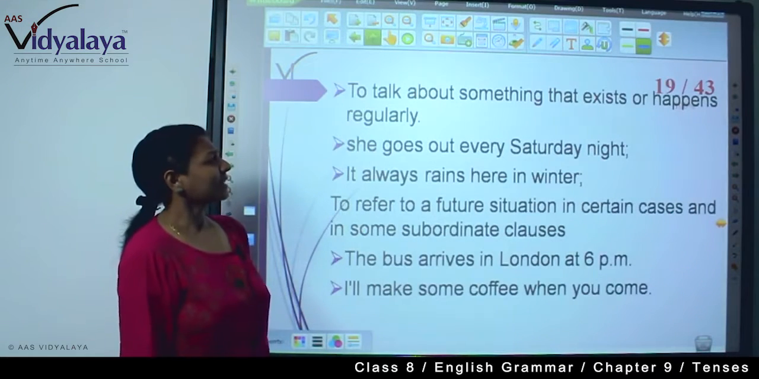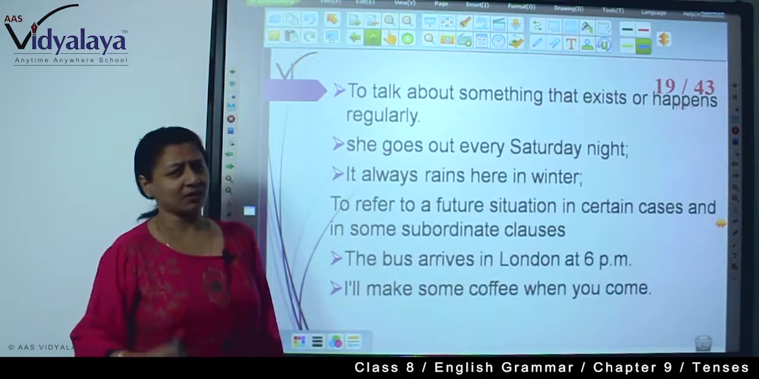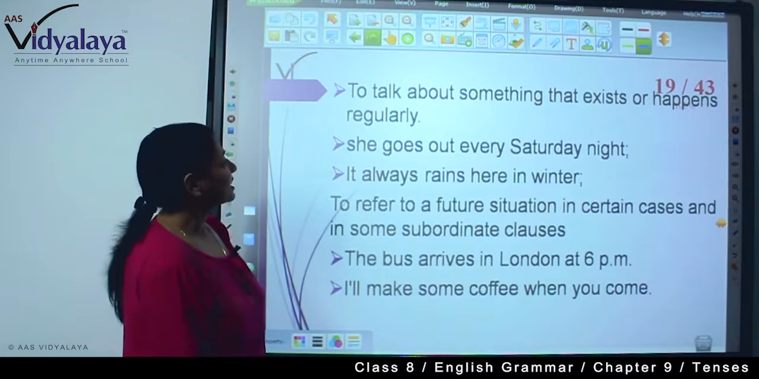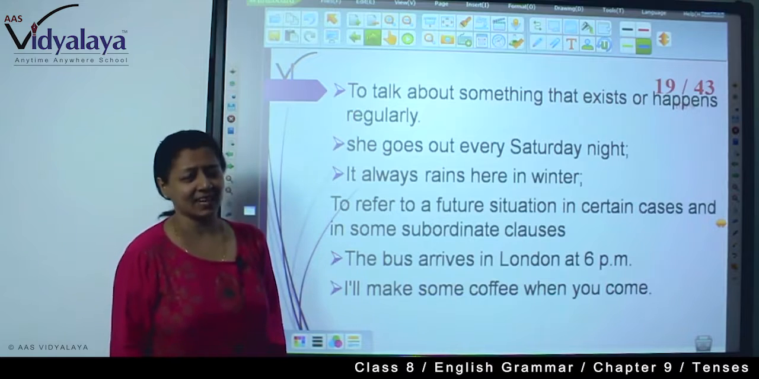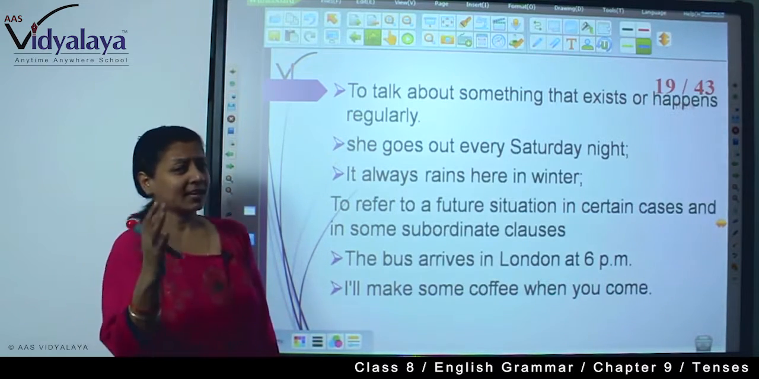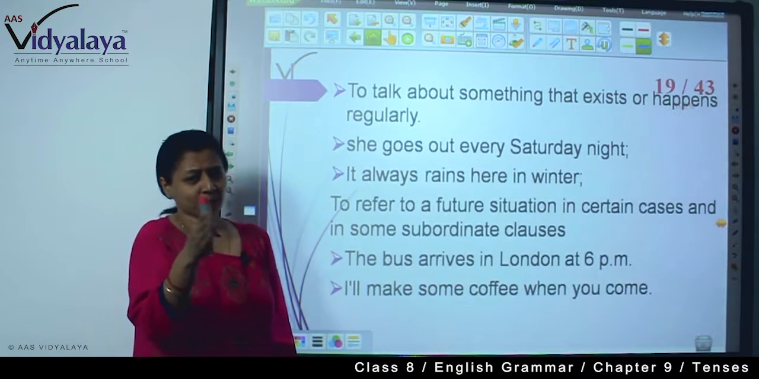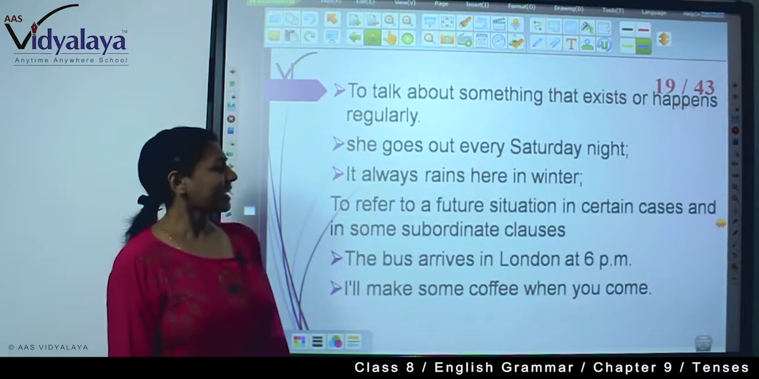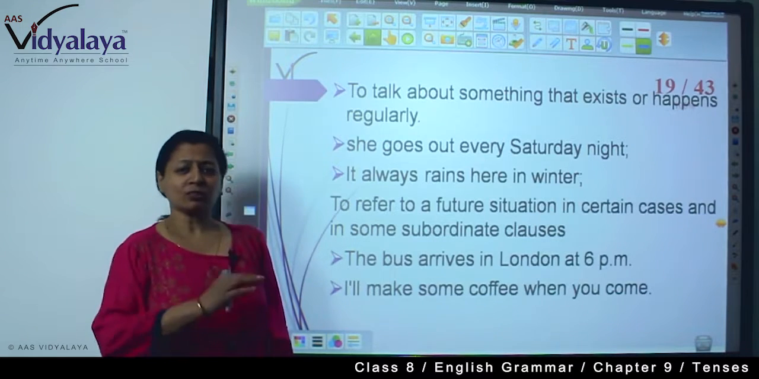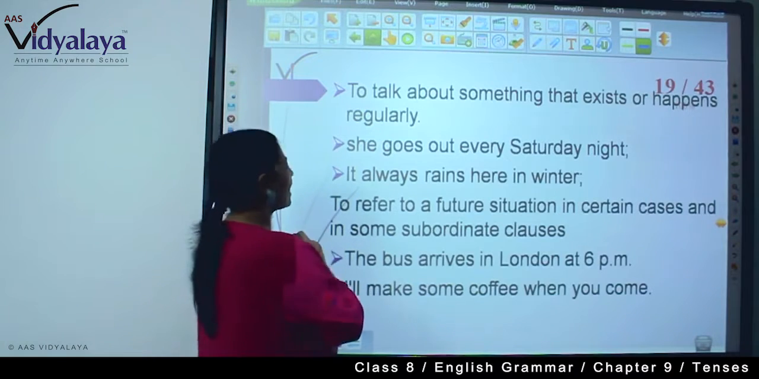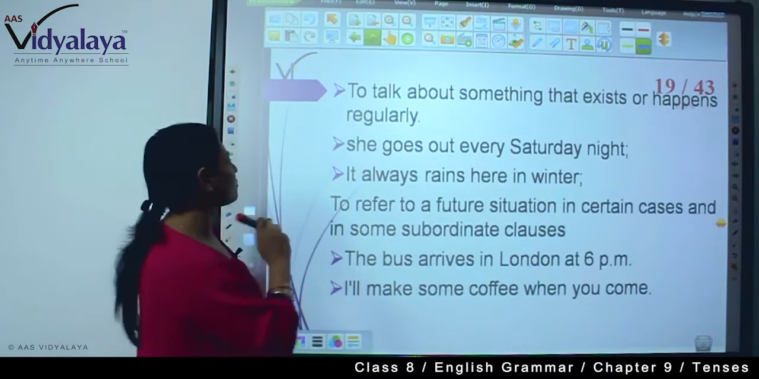To talk about something that exists or happens regularly, your habit, your habitual activities. She goes out every Saturday night. Every Saturday night she goes out. Then you will have to write it in a simple present form. It always rains here in winter. So you will have to write in a simple present form.